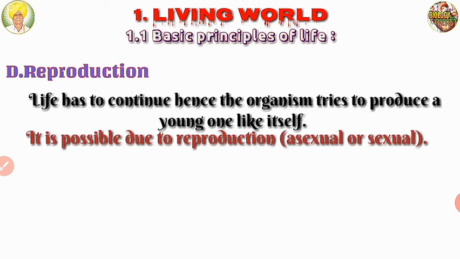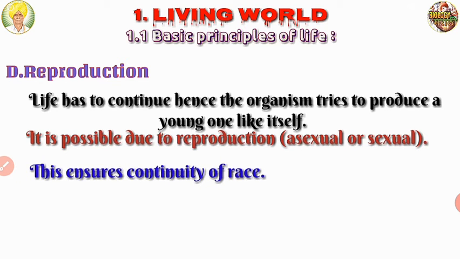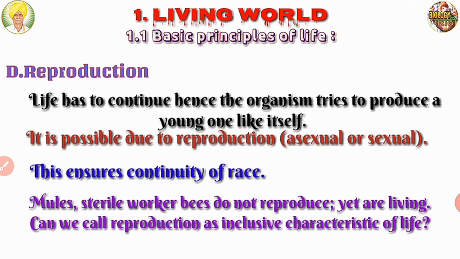It is possible due to reproduction. There are two types: asexual reproduction and sexual reproduction. They can produce offspring like themselves, and this ensures the continuity of the race in nature. But some exceptional cases, like mules and sterile worker bees, do not reproduce yet are living.